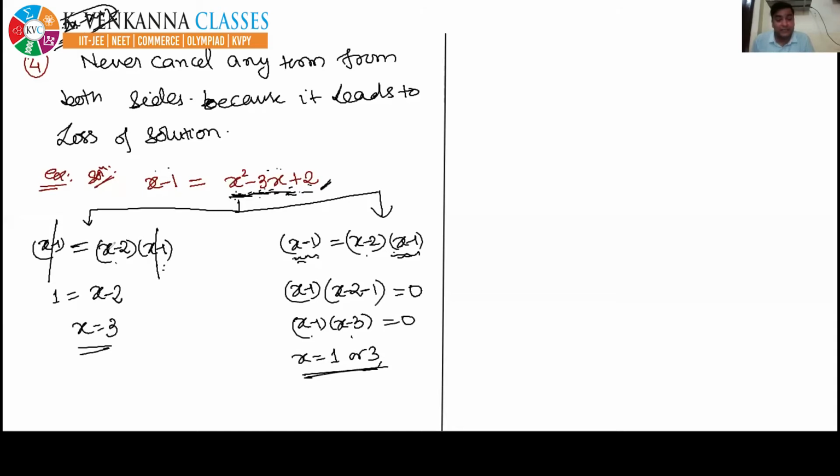But if you cancel the term from both the sides, you are getting only one answer. That's why I told you never to cancel any term from both the sides, because you will get a lesser number of solutions. It leads to loss of solution. Originally, there were two solutions, but you are getting only one solution here. That's why you must not cancel any term from both the sides.